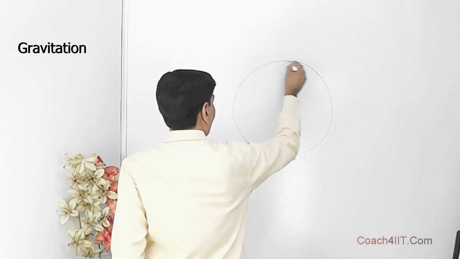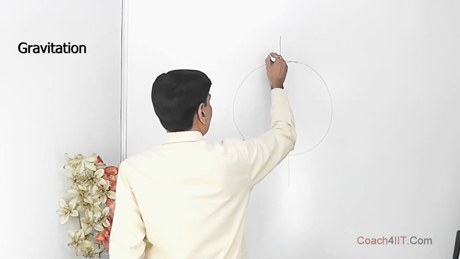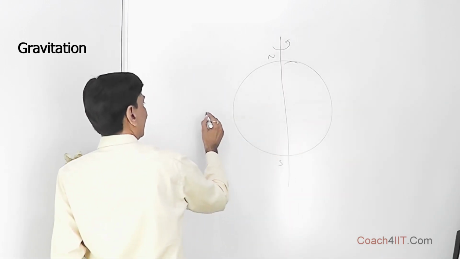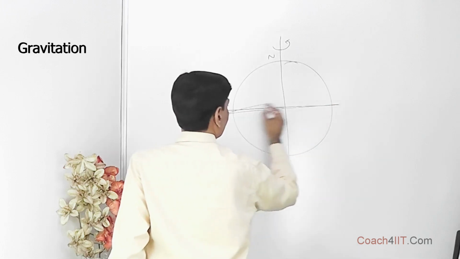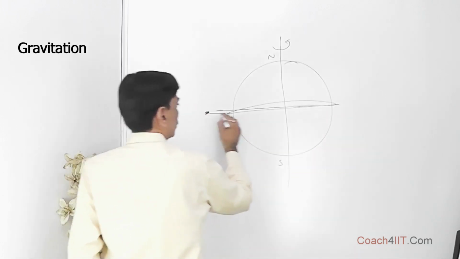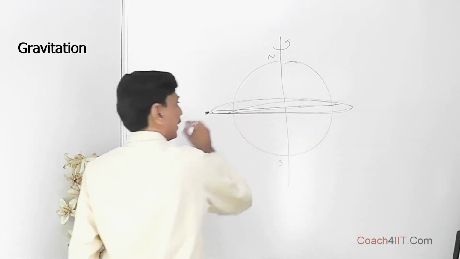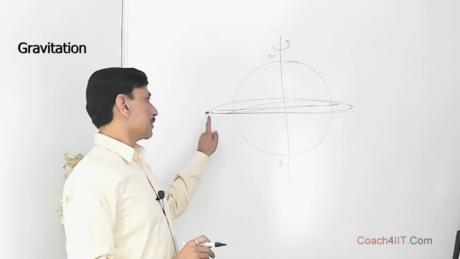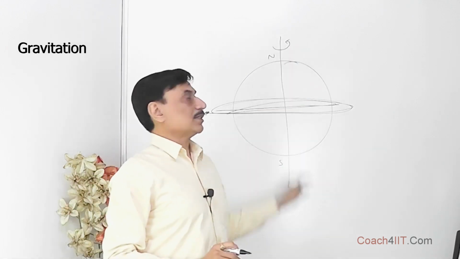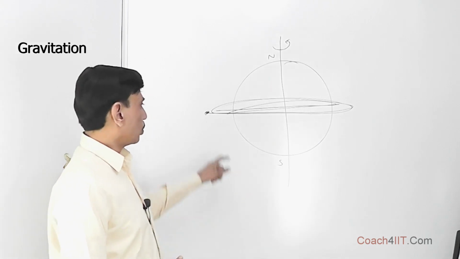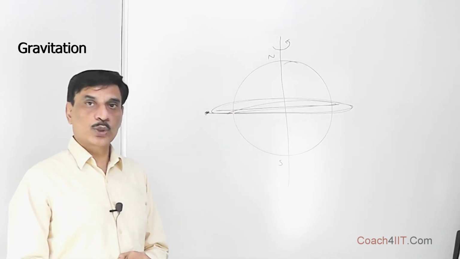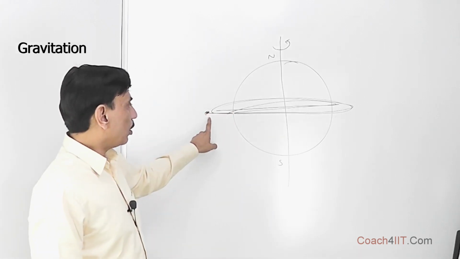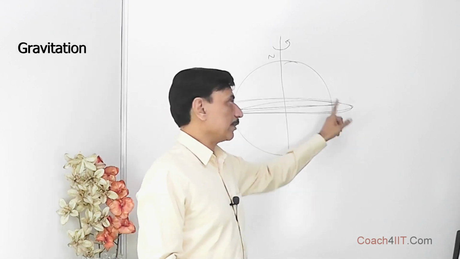Let's say this is Earth and this is the axis, this is North Pole, this is South Pole, and Earth is rotating like this. This is the equatorial plane, and the geostationary satellite is over here, orbiting in this equatorial plane only. With respect to Earth, it remains stationary. The angular velocity of this satellite and the angular velocity of Earth about this axis is the same. Through this we can know very well what is happening in the country below it, but we cannot know what is happening on the other side of the globe.